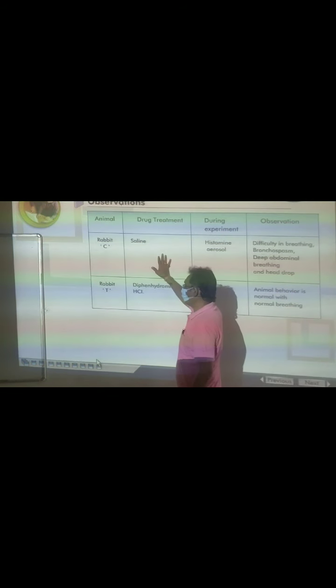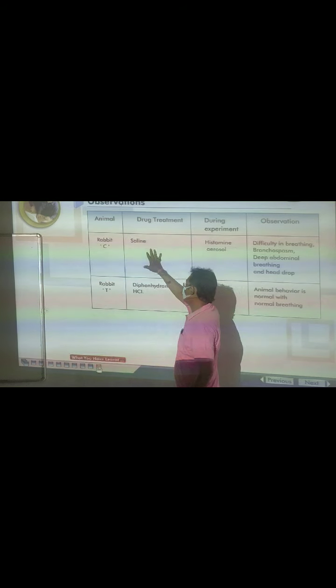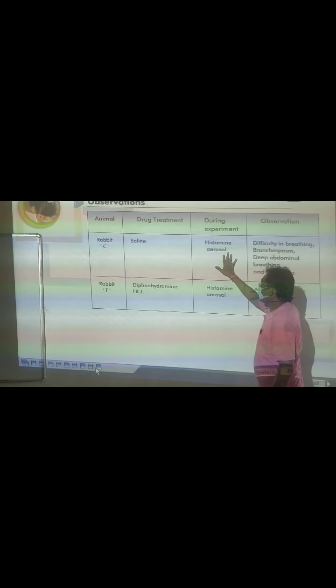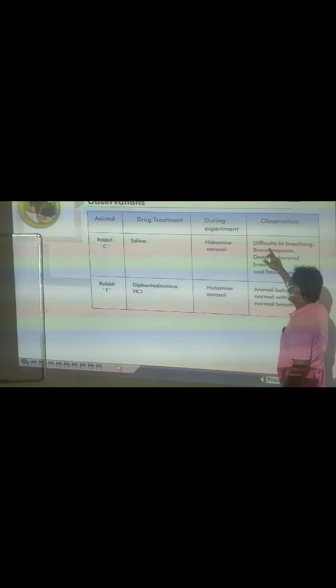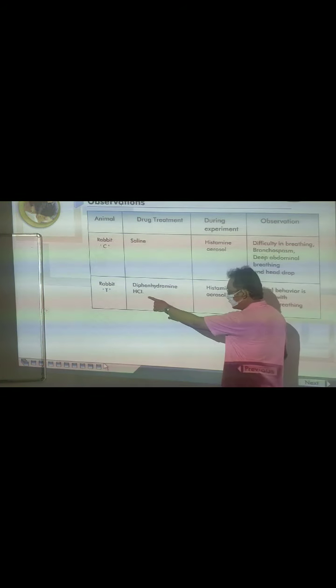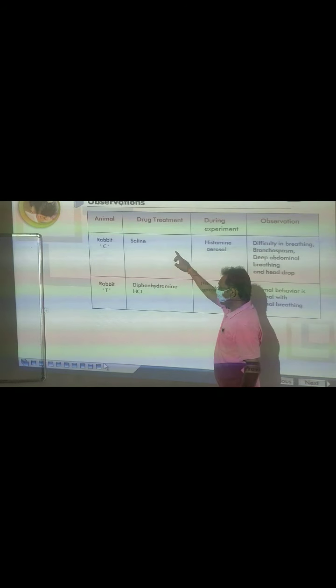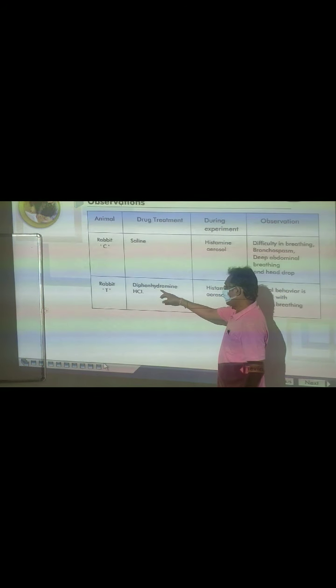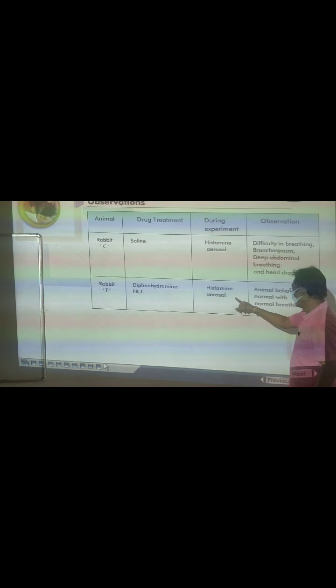This is the observation table. C is control without drug, silence position. Duration in the chamber: what you can see is difficulty in the breathing, bronchospasm, deep abdominal breathing, and the head drop. Like that. When tested, drug is given. Without drug, with drug, diphenhydramine as an antihistamine, instrument is aerosol.